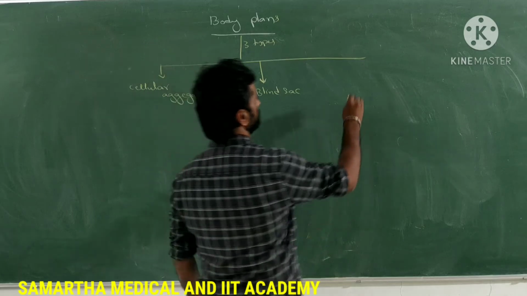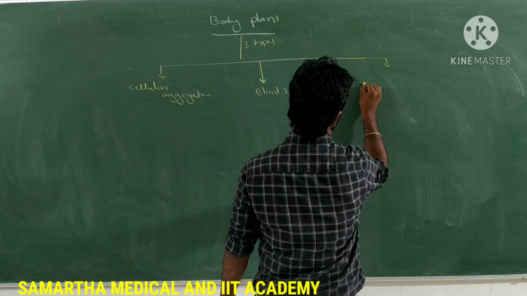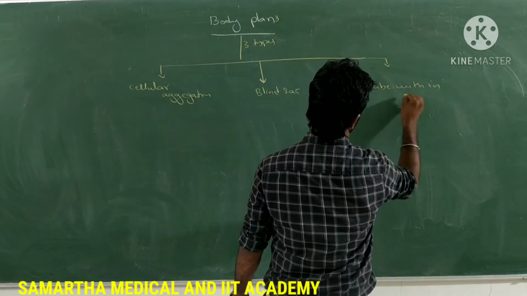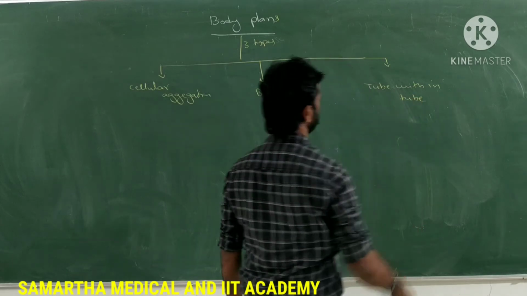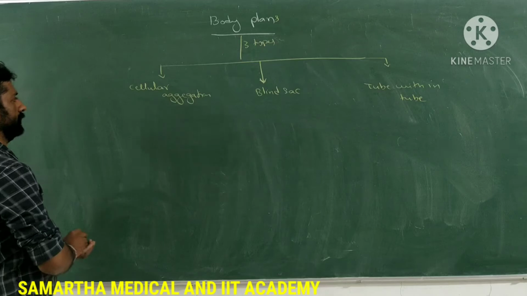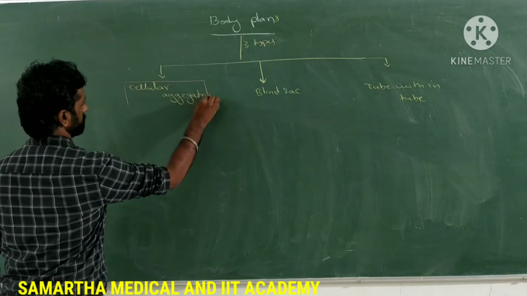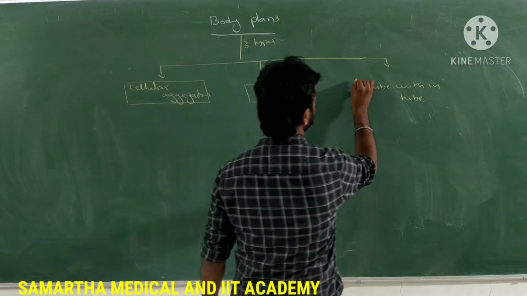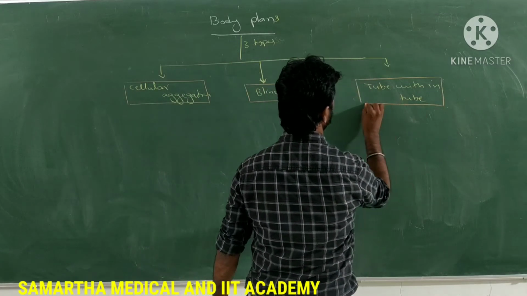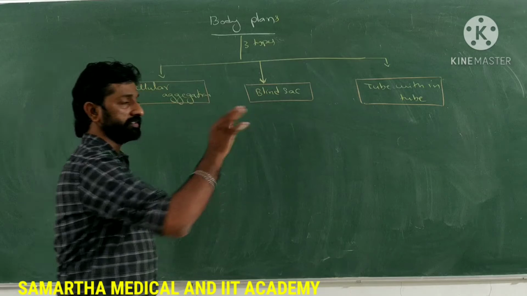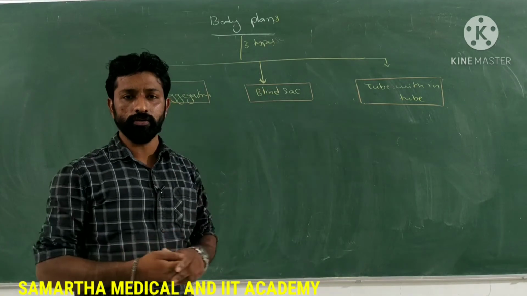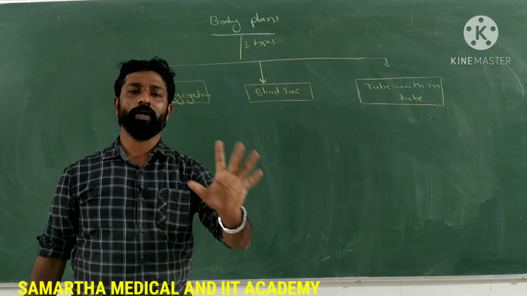And the third one is tube within tube type of body plan. So these are the 3 different types of body plans present in animals, and any animal in the animal kingdom will fit into any one of these three body plans only. Animal kingdom ಅಲ್ಲಿ ಇರ್ತಕ್ಕಂಥ ಎಲ್ಲ ಅನಿಮಲ್ಸ್ ಅನ್ನು ನೋಡಿದ್ರು ಈ ಮೂರರಲ್ಲಿ ಯಾವುದಾದ್ರೂ ಒಂದು ಬಾಡಿ ಪ್ಲಾನ್ ಇರುತ್ತೆ ಆರ್ಗನಿಸಮ್ ಅಲ್ಲಿ.